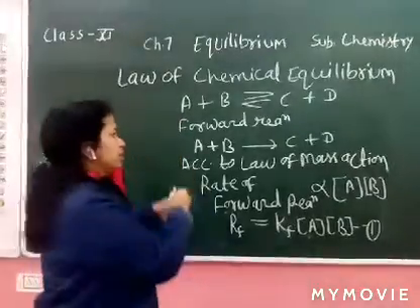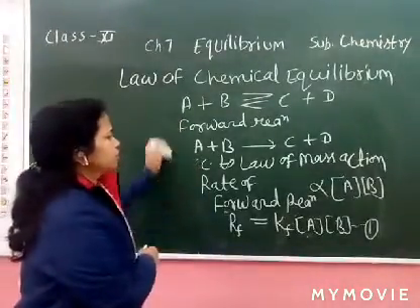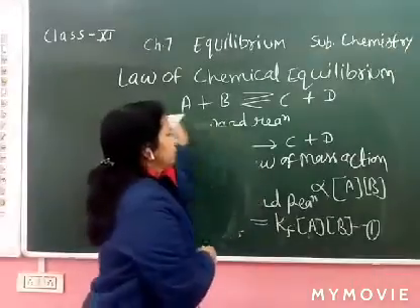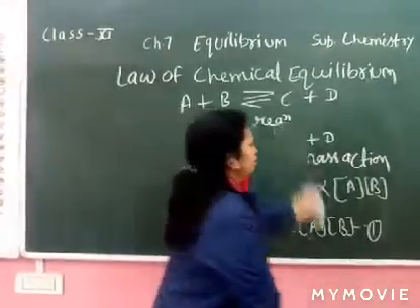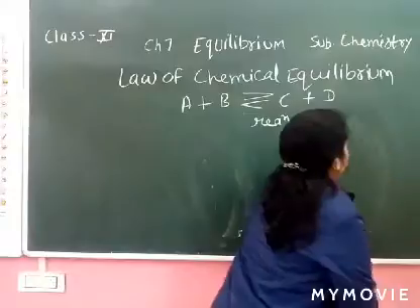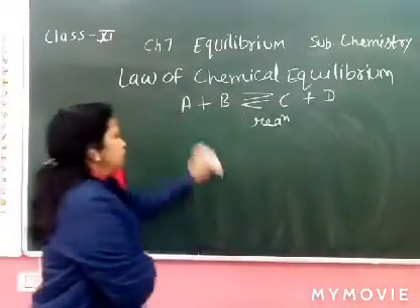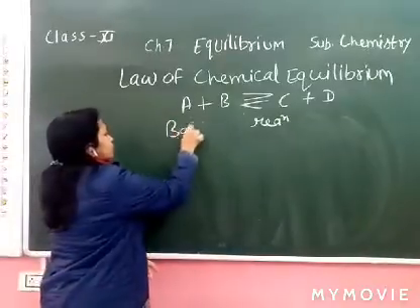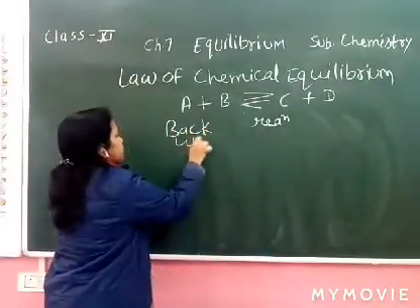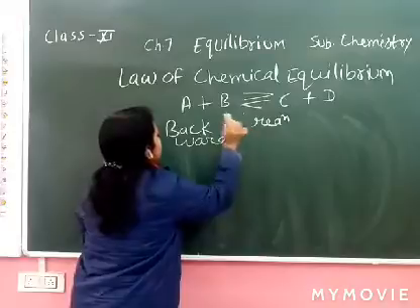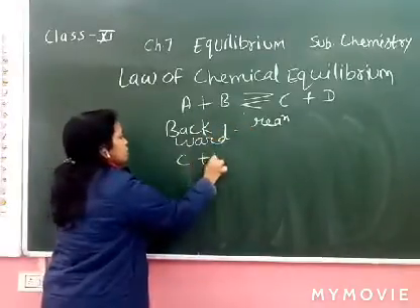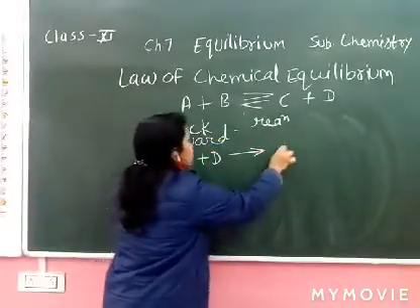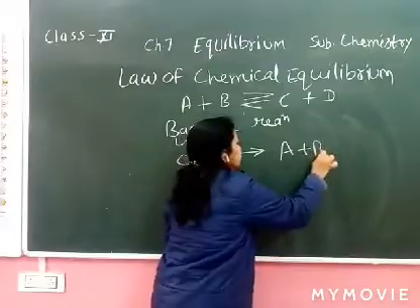Now how to make the second equation? For the backward reaction, again write down the equation. Backward reaction: C plus D converts into A plus B.